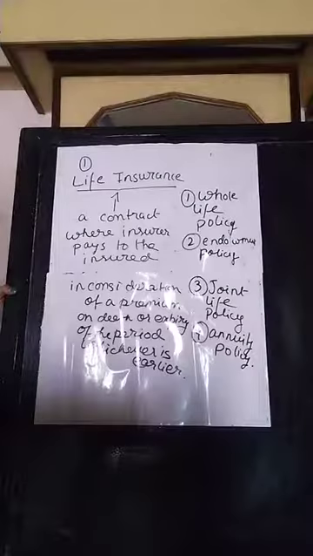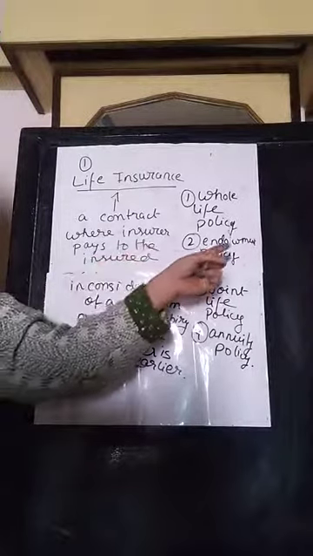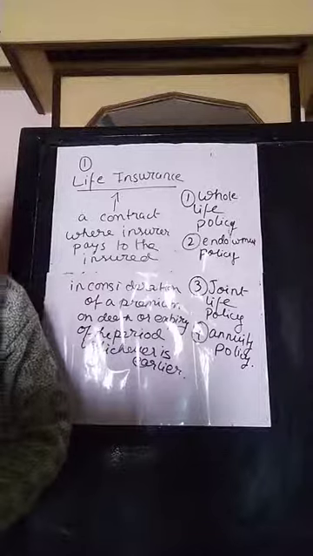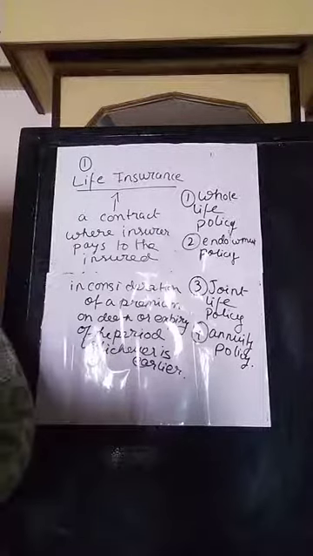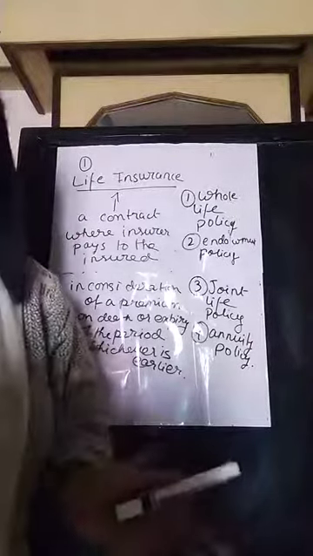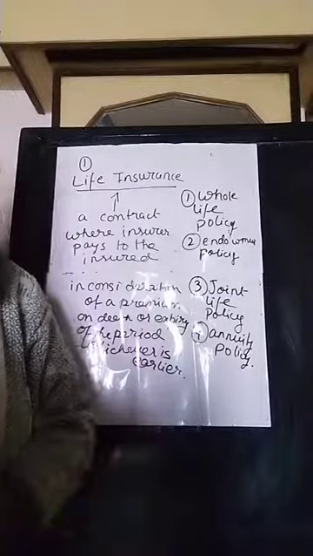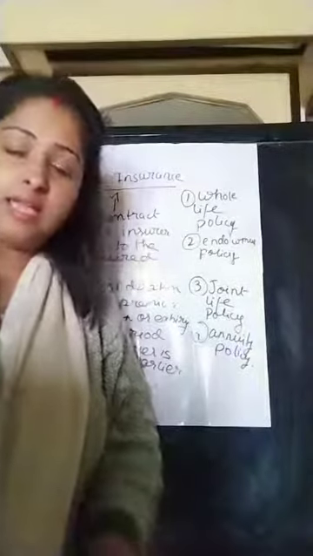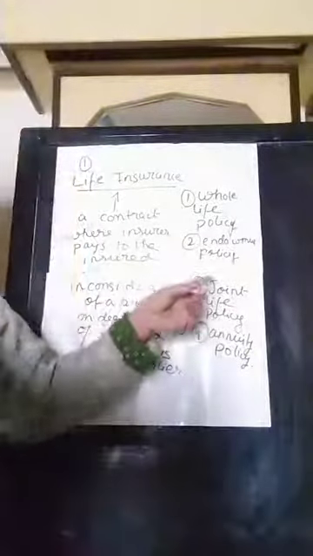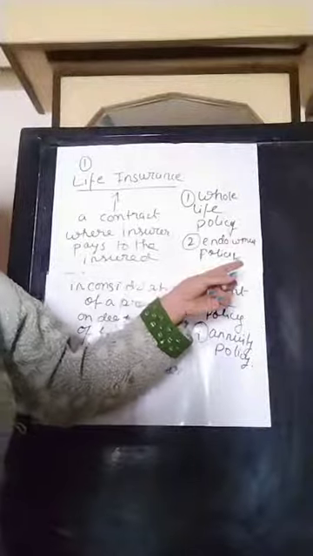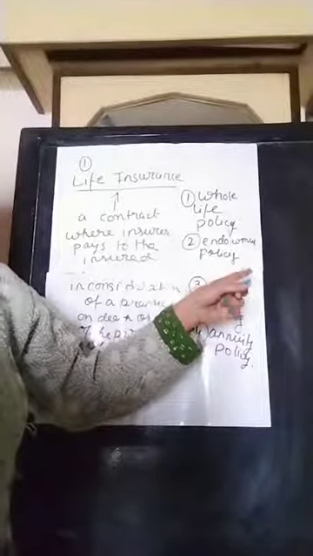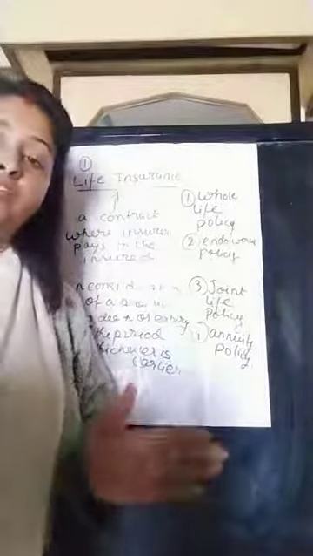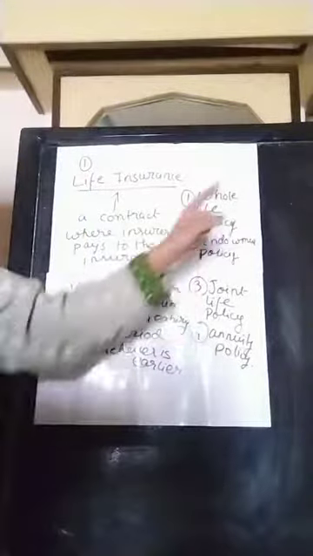Now, what is whole life policy? Under this policy, the insured sum is paid only on the death of the insured, which means the policy runs for the whole life of the insured. However, the premium is payable for a fixed period of time, say for 20 years or for 30 years. For that whole lifetime, this insurance is done, and the assured sum of the policy is paid to the beneficiary only at the death of the insured. This is all about whole life policy.